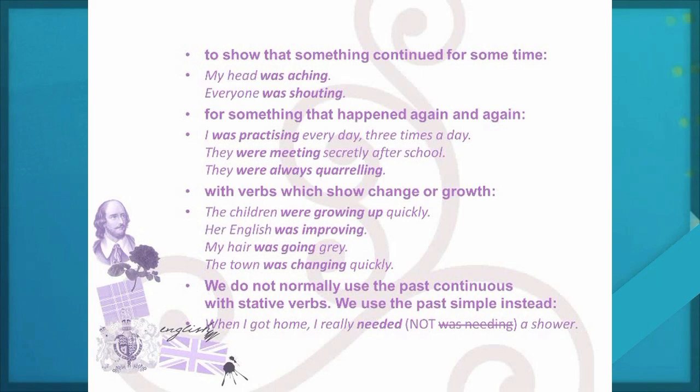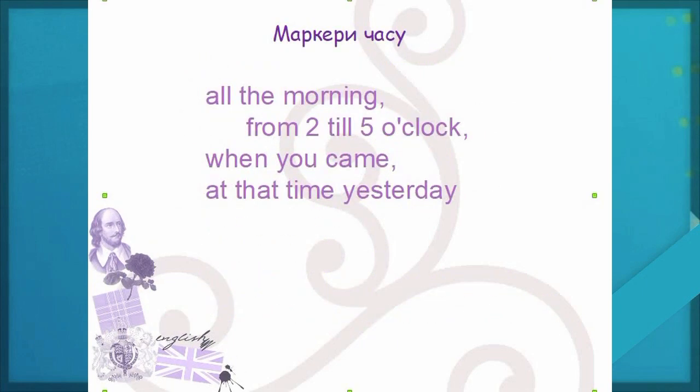They were always quarreling. With verbs which show change or growth: The children were growing up quickly. Her English was improving. My hair was going grey. The town was changing quickly. We do not normally use the past continuous with stative verbs. We use the past simple instead: When I got home, I really needed a shower. Time markers: all the morning, from 2 till 5 o'clock, when you came, at the time yesterday.